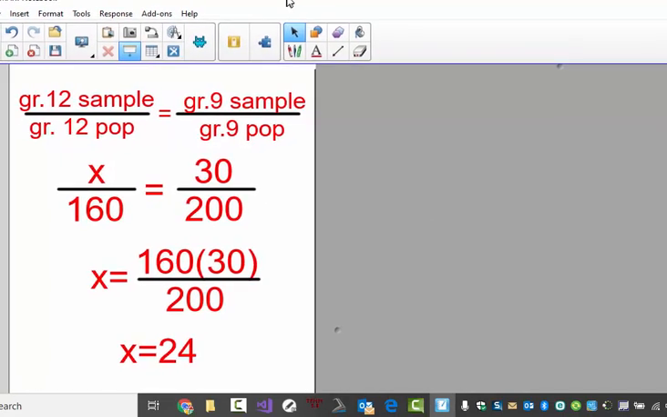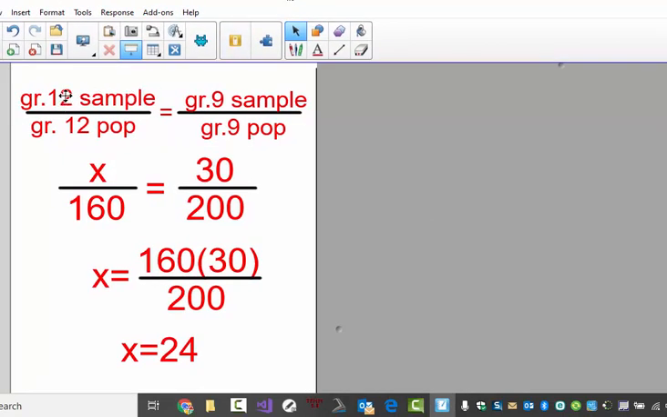So the best way to go about this, probably the easiest way, is just to set up a ratio here. My grade 12 sample group, when compared to my grade 12 population, should be the same as my grade 9 sample group compared to my grade 9 population. So the number of grade 12s I want compared to the 160 should be in the same ratio, the same fraction, the same proportion as the 30 grade 9 students that I have compared to the 200 that I started with. And then basically I can multiply both sides by 160, and I get the 24 is the appropriate number of grade 12s.